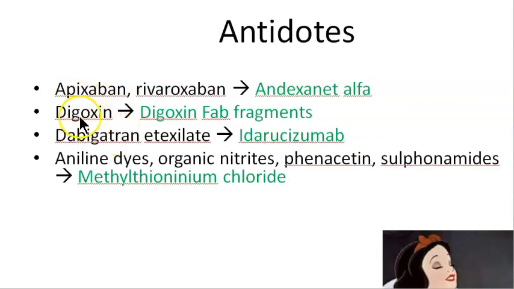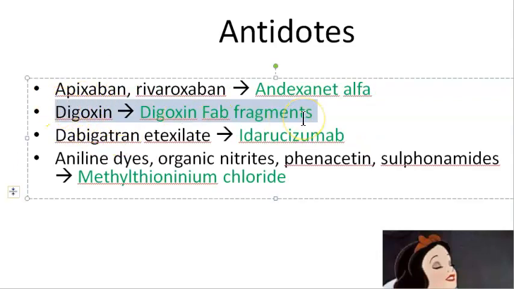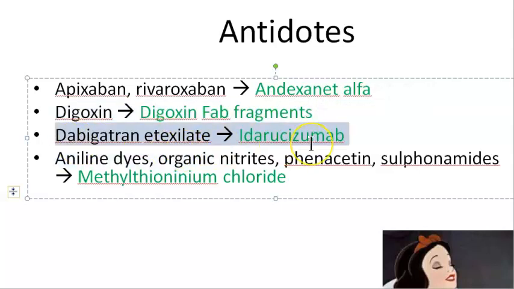Now let us look at some strange ones which are very rare, I think. Digoxin, you will give digoxin Fab fragments, some immune something, right? Antibody fragments. Similarly with dabigatran, some antibody fragments.